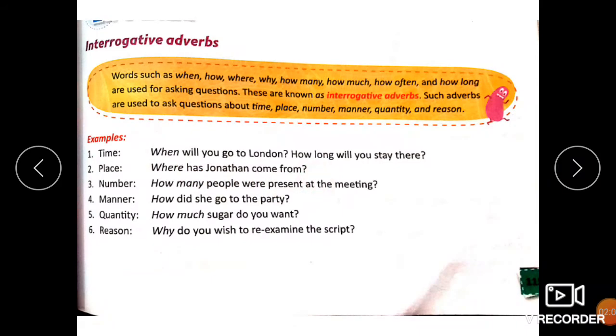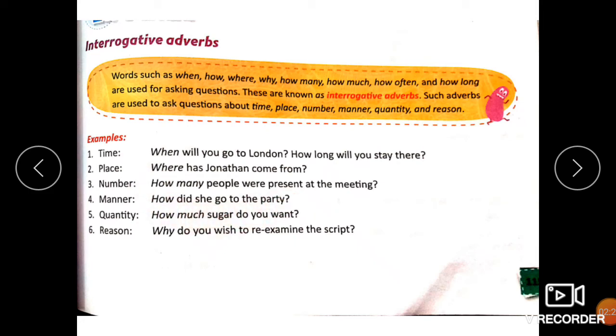Where has Jonathan come from? Where talks about place clearly. How many people were present at the meeting? How many? Many, as you know, is used for number, and much stands for quantity. So how many people? We are talking about the number of people who were present at the meeting. How many therefore indicates number.